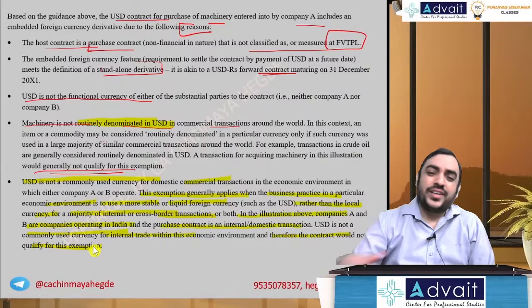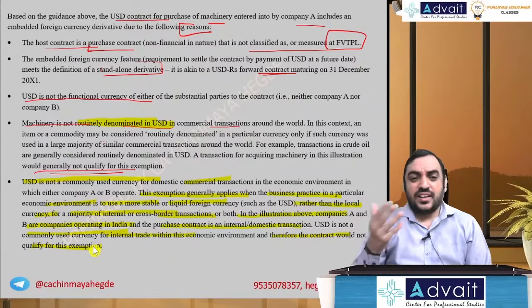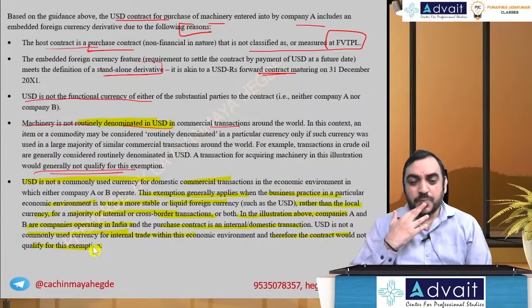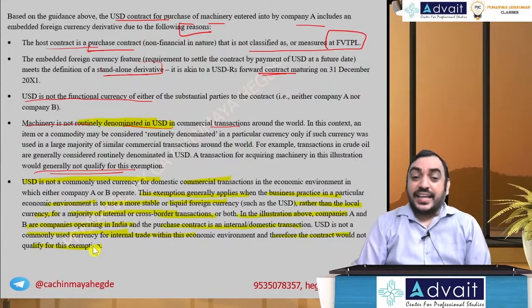Again, these are two technical points not really required from the exam point of view. I think it's still getting freeze, right? Okay, let me just quickly explain this point and then I will maybe restart it.